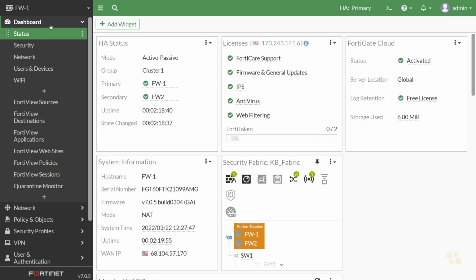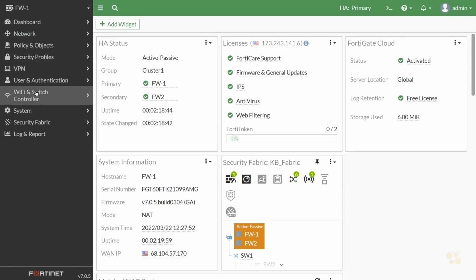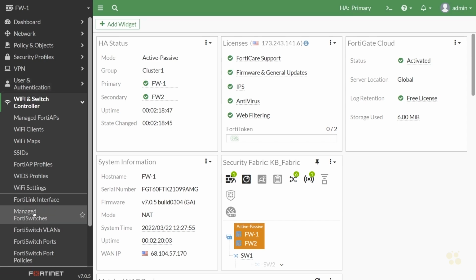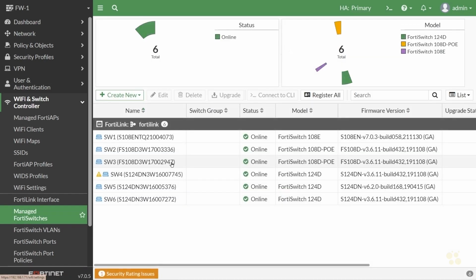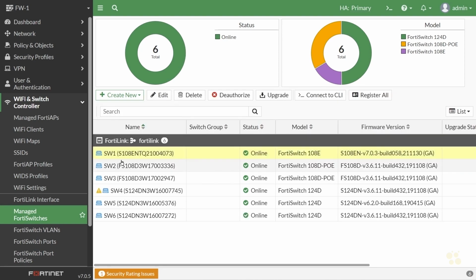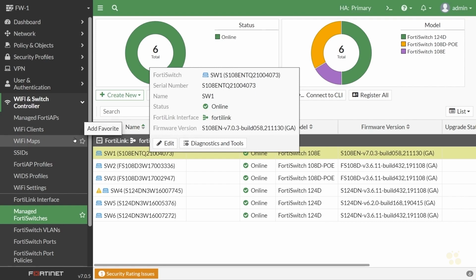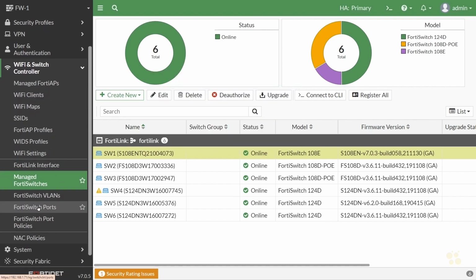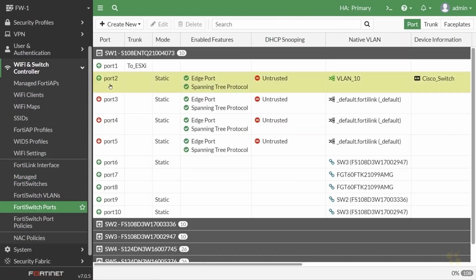All right, so here we are on firewall 1, and let me go ahead and just go down to the Wi-Fi and switch controller section right here, and we'll click on Manage FortiSwitches just to make sure that all our FortiSwitches show up. They do. We're going to focus our attention on this bad boy, which is switch number 1, and to see the individual ports on that switch, we just go down to the FortiSwitch ports, and here is port number 2.